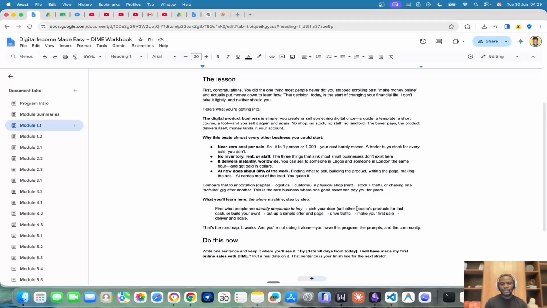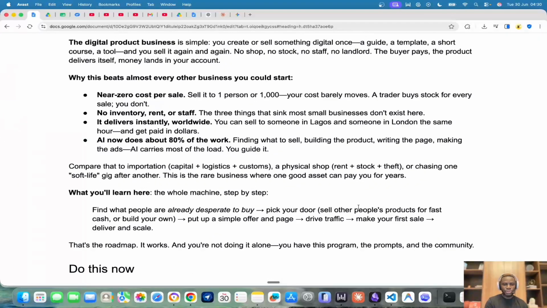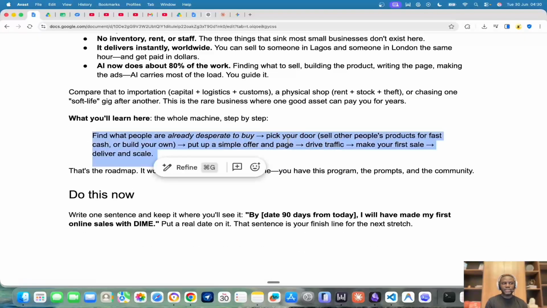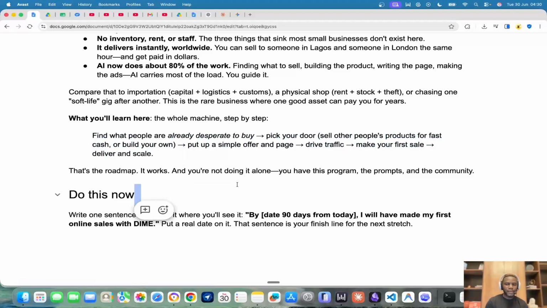So the whole thing that we're talking about in this program, in simple terms, step by step, is this. This is what I want you to focus on, right? This is the summary of Dime. You find what people are already desperate to buy, and then you pick an option to provide a solution to what they are looking for. Option one, you can sell someone's product that is already solving that problem, or you build your own solution to that problem, right? That is it.